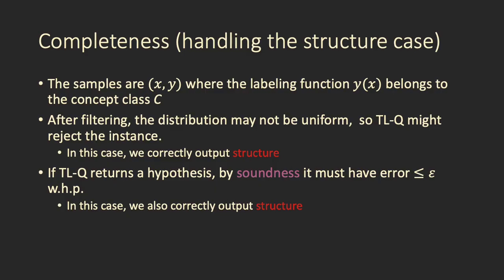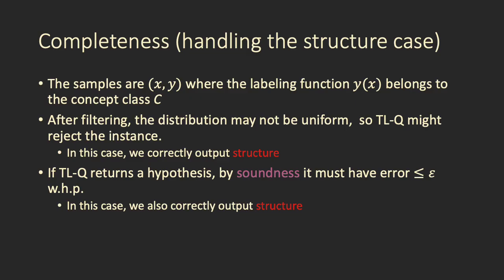Now we'll give the completeness guarantee for the refutation algorithm, where the samples for the refutation instance are (x, y), where x is uniform, and y is a label from a labeling function that belongs to the concept class C. So in this case, after we filter the samples to just instances where y equals f(x), the distribution may no longer be uniform over the hypercube. So the testable learning algorithm might reject the instance. However, we said that if we receive a rejection, we will output structure, and in this case, that's correct.